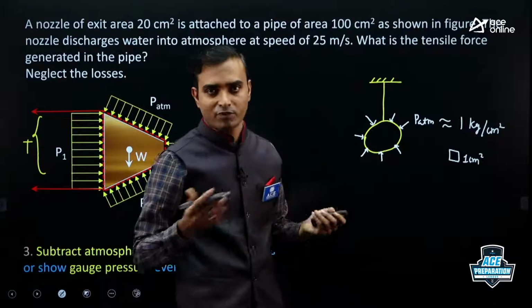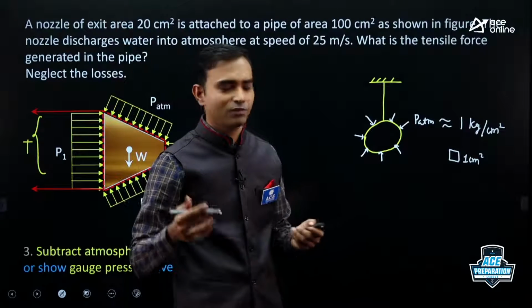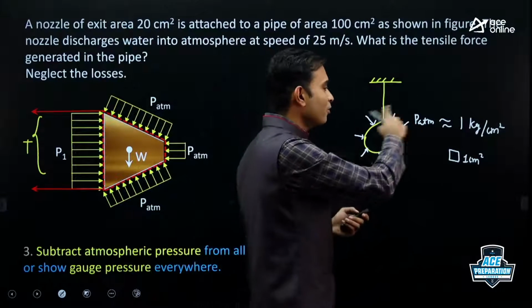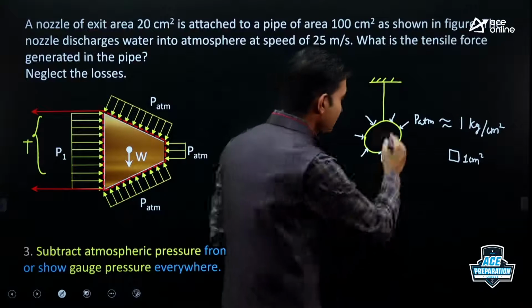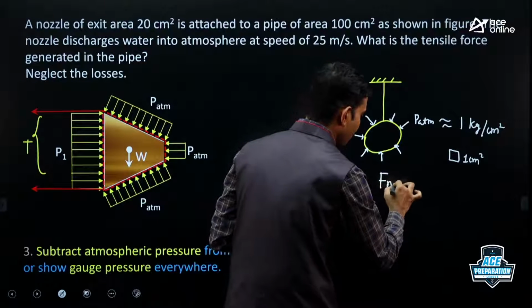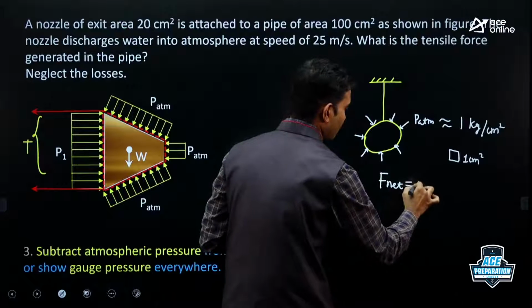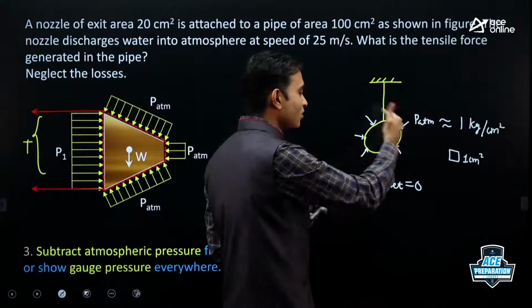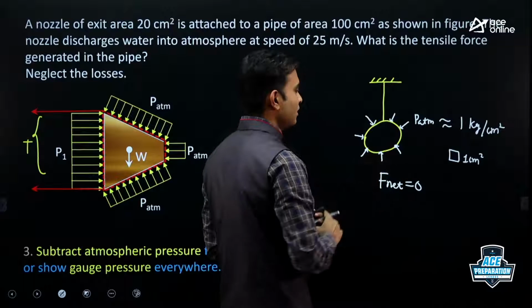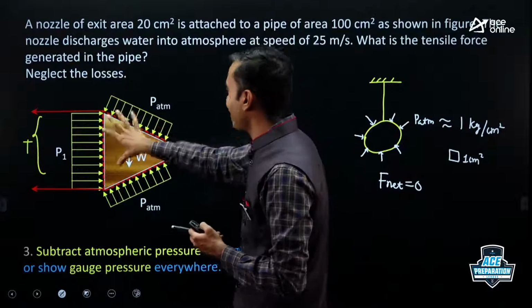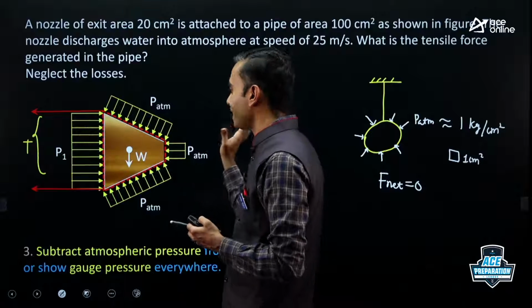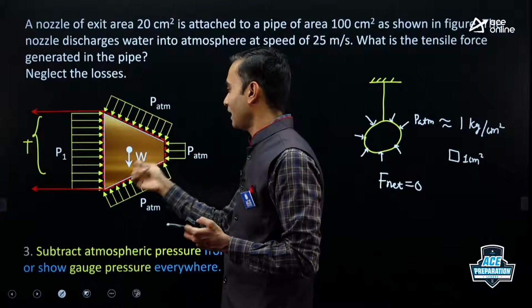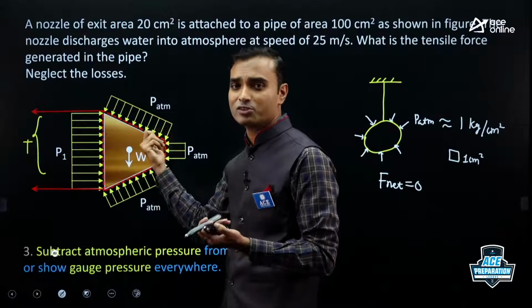Still, we don't feel any force, right? We will not feel any force because the vector sum of all forces cancels out. So in such a case, net force is 0. So the conclusion is, constant pressure will not cause any net force. So if I add constant pressure or subtract constant pressure, it means I am adding 0 force or subtracting 0 force, right?